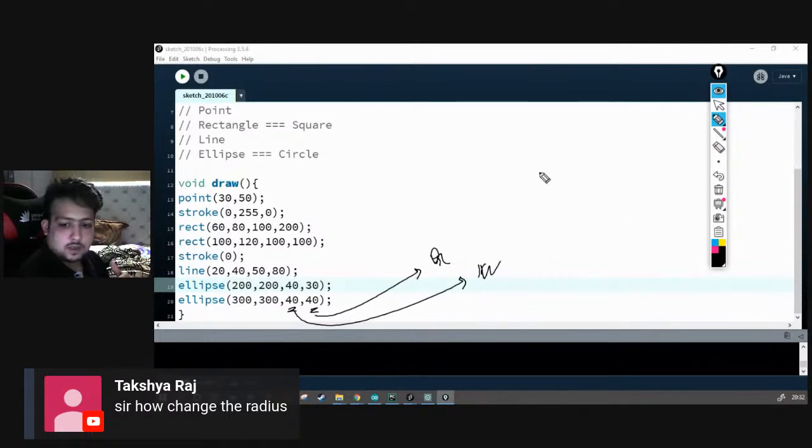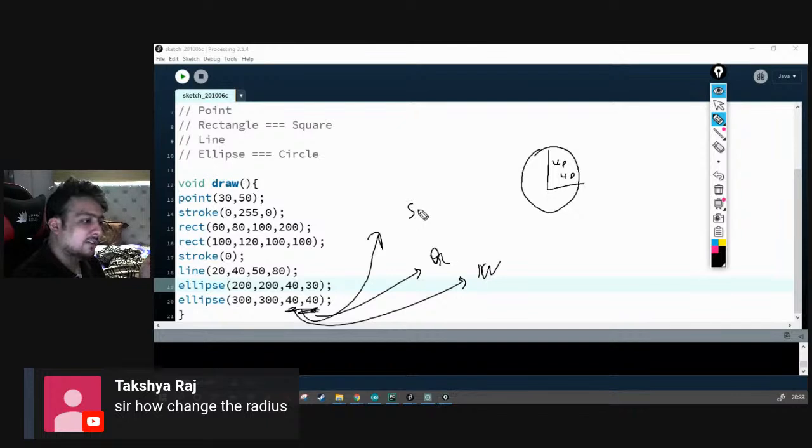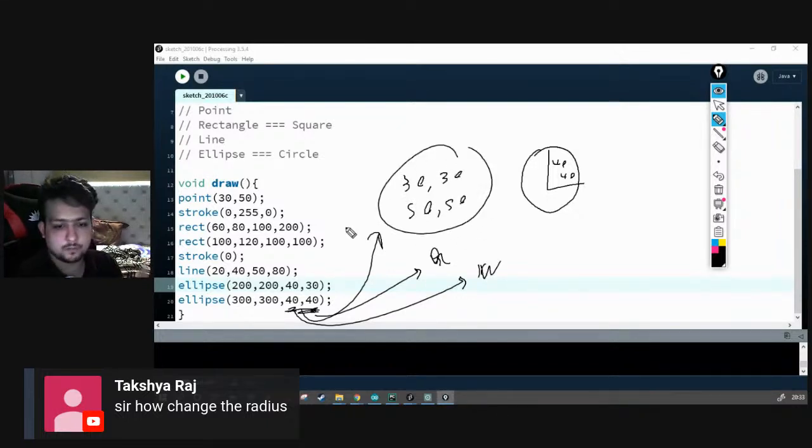Okay, so let's say we draw a circle at 300, 300, and let's say we got 40 and 30, right? So in that case, this is what we have. In this case, 40 and 40. So that's how you get it. So if you want to change the radius, change both of these things. So make it about 50, 50 or 30, 30 or whatever you want. So that's how you change the radius.